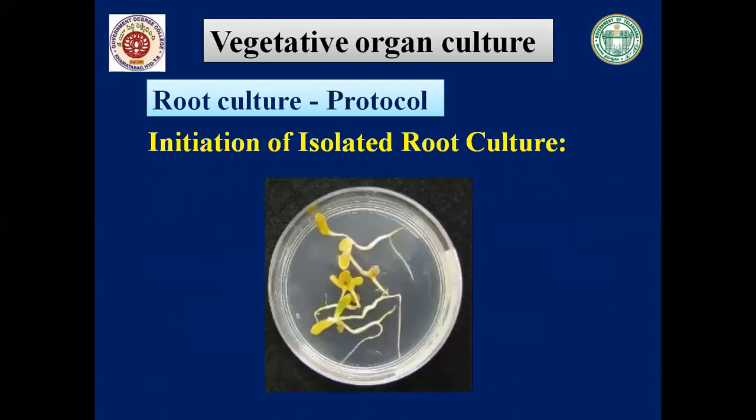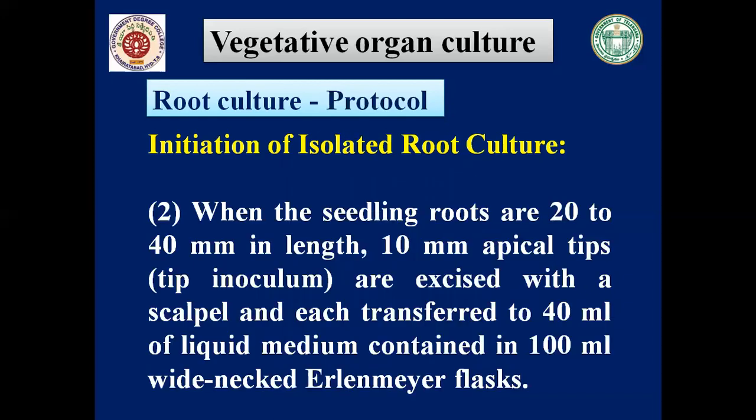Next step is initiation of isolated root culture. When you place them like this, in a petri dish we have placed the seeds, and you can see germination of seedlings has taken place, and you can see root tips. Next we have to go with the isolation of this root culture.